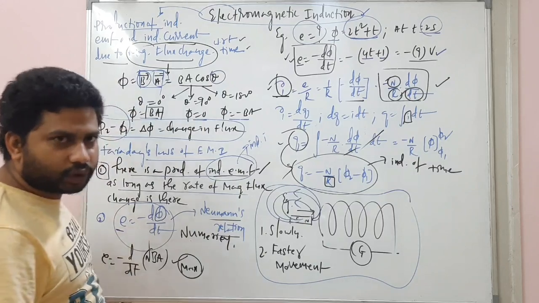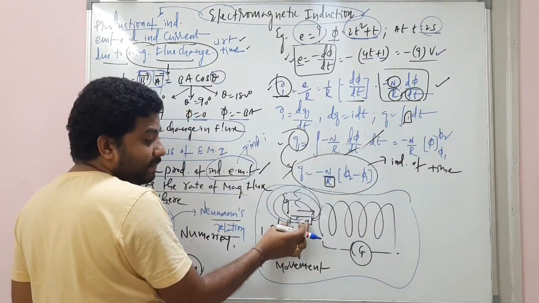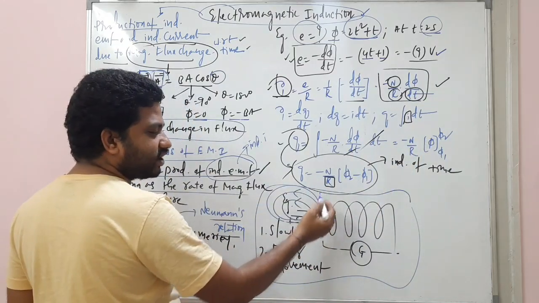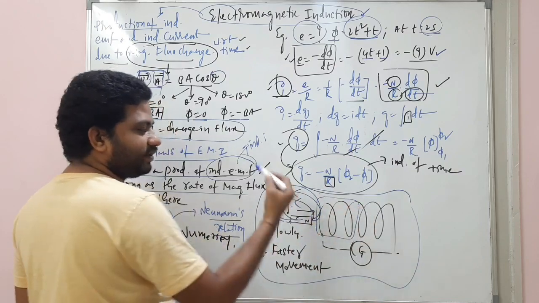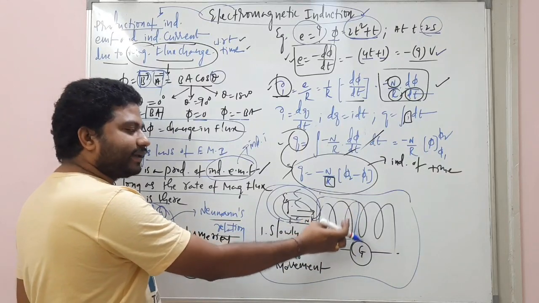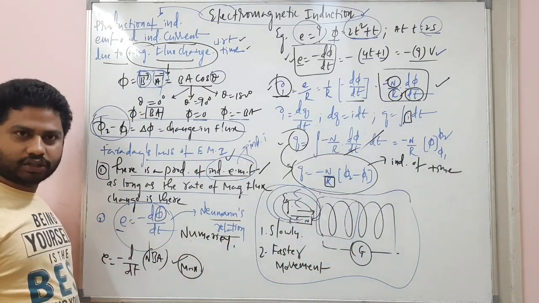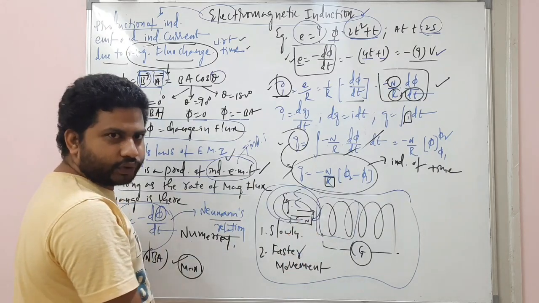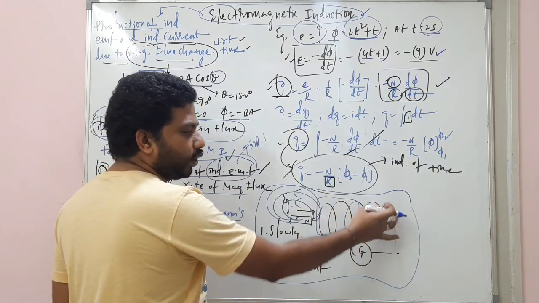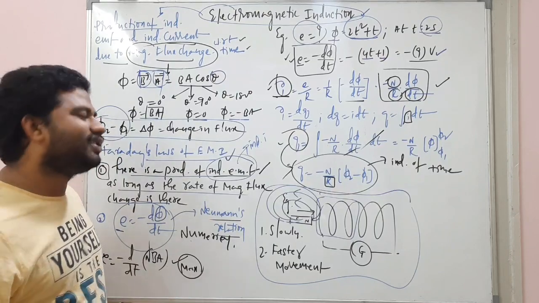Now when this magnet is moving towards the coil like this, there is a magnetic flux change linked with the coil. When there is a magnetic flux change with respect to time, there is induced EMF production. When induced EMF is produced, induced current will be there. So when induced current flows through this coil, the galvanometer will show a deflection. Okay, my dear students? Right.